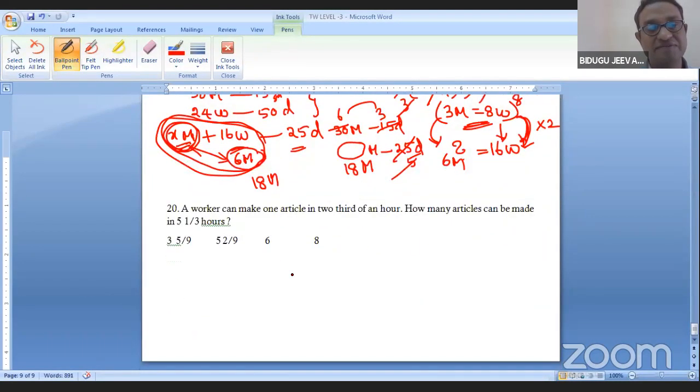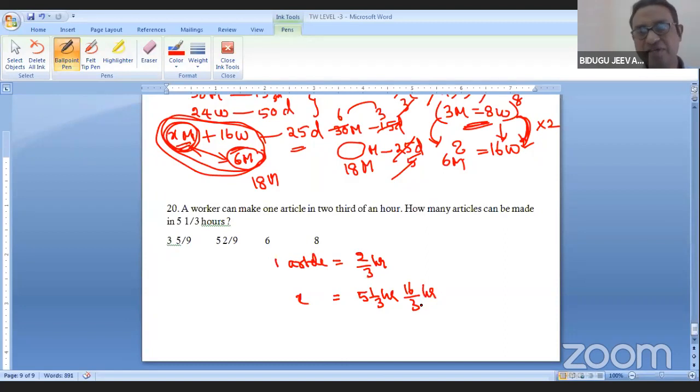That is the 20th one. A worker can make one article in 2/3 of an hour. How many articles can he make in 5 1/3 hours? That is 16/3 hours. Instead of playing with fractions, let me convert into minutes, into 60.